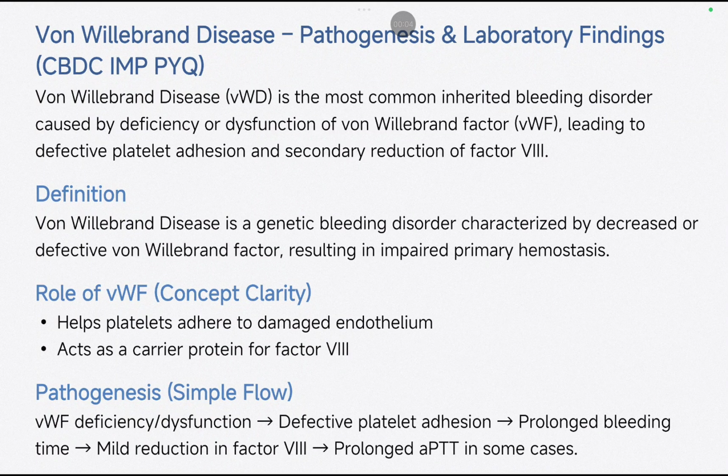Today's most important topic is von Willebrand disease. This is a topic you might have a small idea about, because in first year we already did this. So von Willebrand disease is the most common inherited bleeding disorder caused by deficiency or dysfunction of von Willebrand factor, leading to defective platelet adhesion and secondary reduction of factor 8.